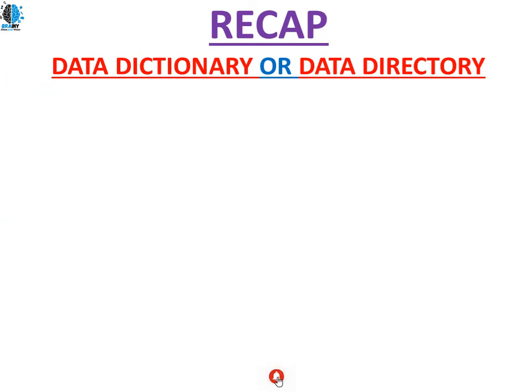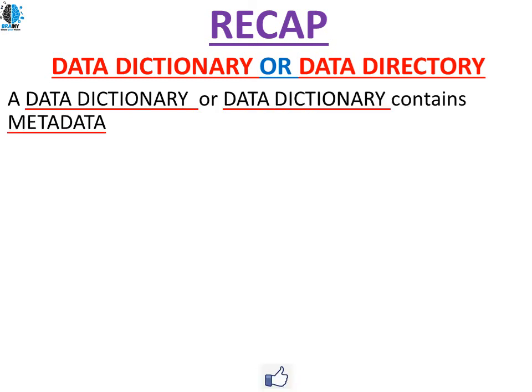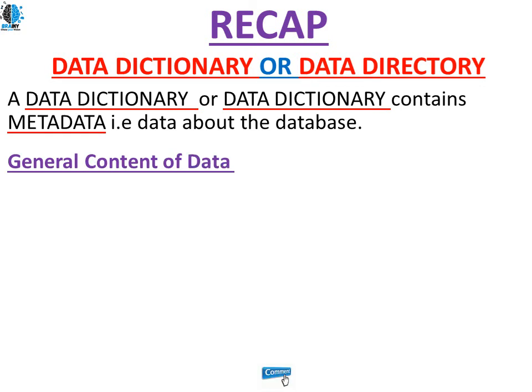Let's see a quick recap of our data dictionaries and data directories. A data dictionary or directory contains metadata, that is, data about the database. What is metadata? Metadata is nothing but data that stores information about some other data. What is the main content we have in our data dictionaries?